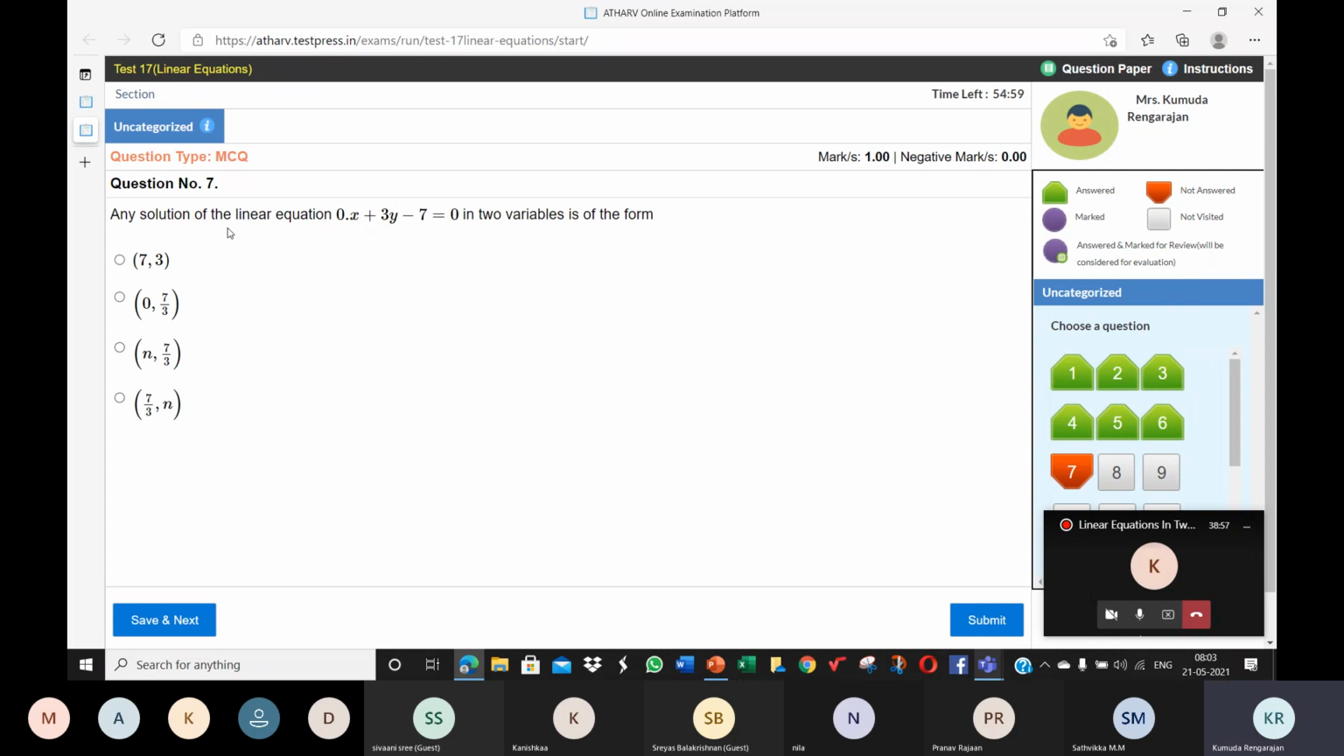Any solution of the linear equation 0x plus 3y minus 7 is equal to 0 in two variables is of the form... any solution is of the form. You should choose one of them.